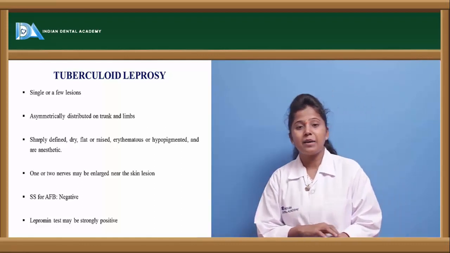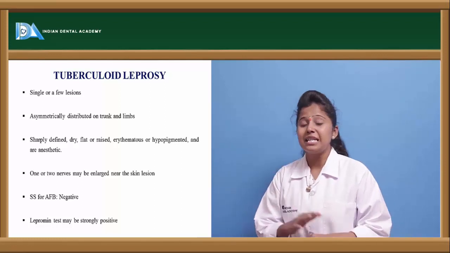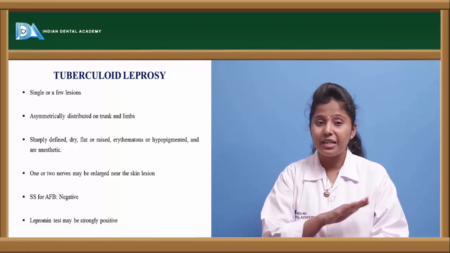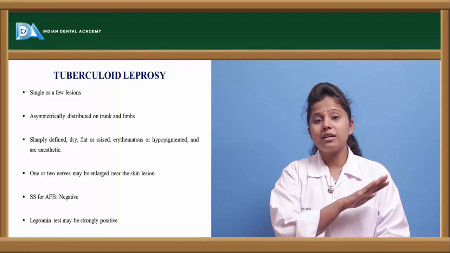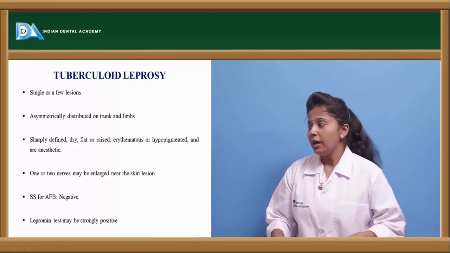This hypopigmentation we can observe at the place of lesions, and these lesions are dry as well as flat. In the sense, unlike lepromatous, nodules are not observed here. The lesions which are formed are flat.